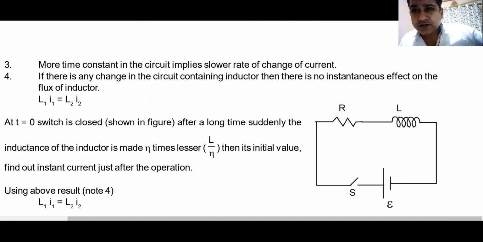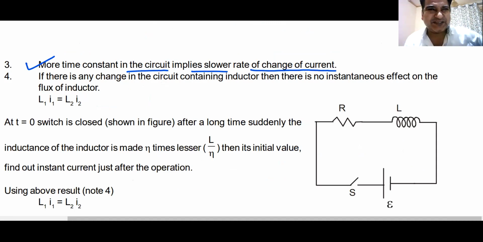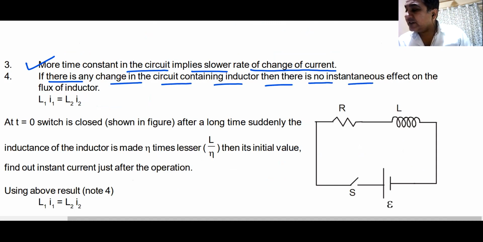Very important. You must remember this point that I am going to tell you now. More the time constant in the circuit implies slower rate of current. This is not the important point that I was looking for. This is what I'm looking for. If there is any change in the circuit containing the inductor, there is no instantaneous effect on the flux of